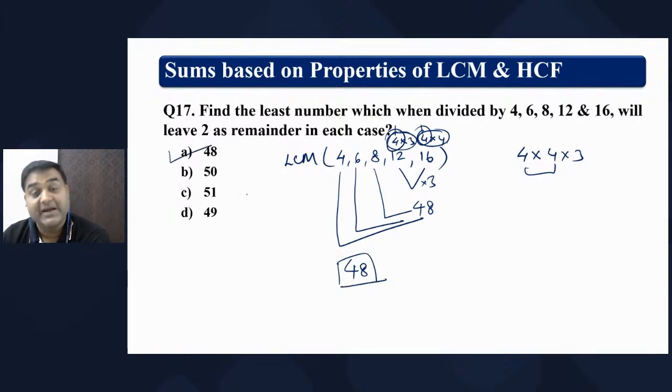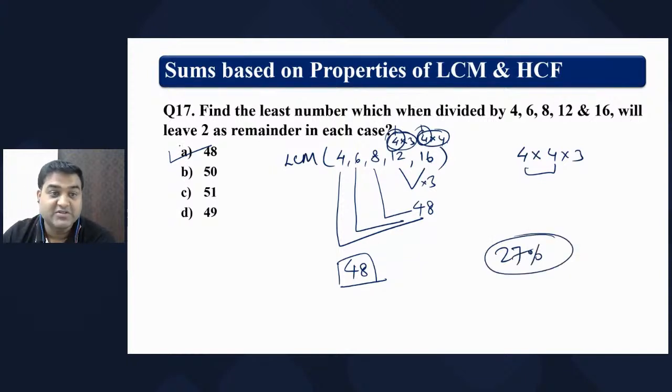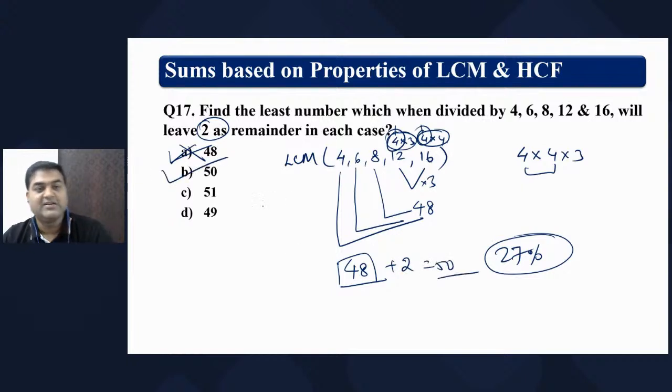Most of the people have done this, 27% of the people have given 48 as the answer, which is the wrong answer. Why? Because the remainder is also there. Plus 2 is the answer. 50 is the right answer, right? Plus 2 we have to do, and 50 we have to find out.